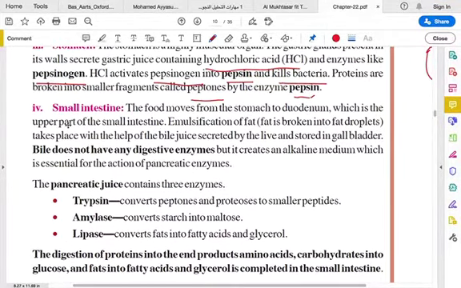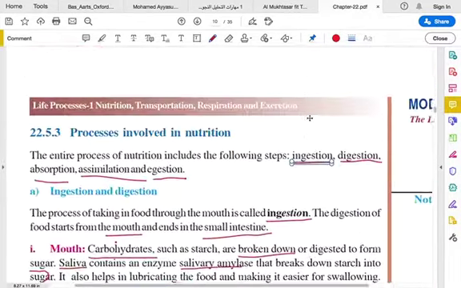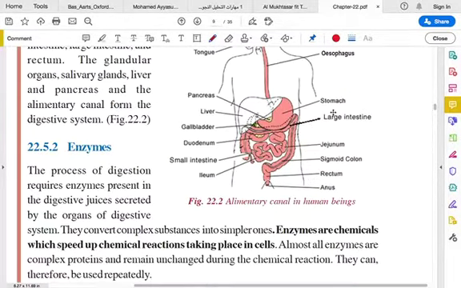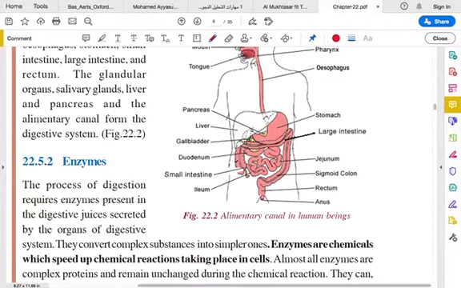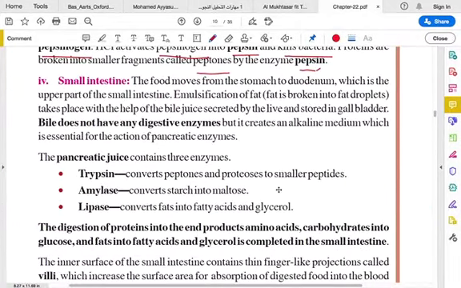And next, the small intestine. In this organ, the food moves from the stomach to the duodenum. I will show you the duodenum here. So this is where the duodenum is. Can you see here? Food is moved from the stomach to the duodenum, which is the upper part of the small intestine, where emulsification of fat happens. You have fat in food, so it is emulsified, that is, broken into small fat droplets.